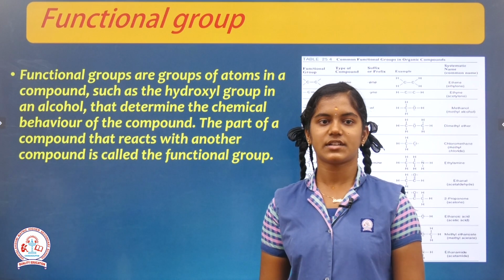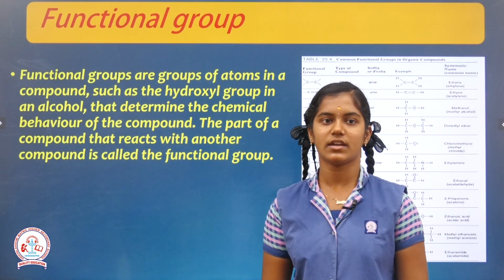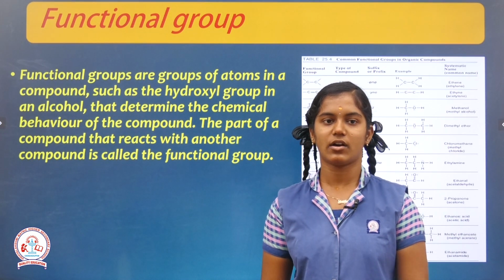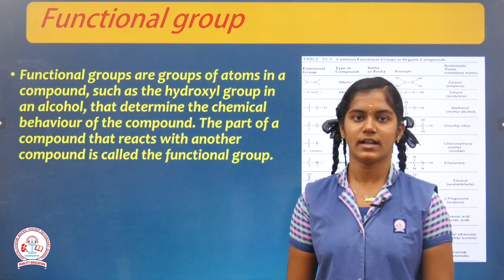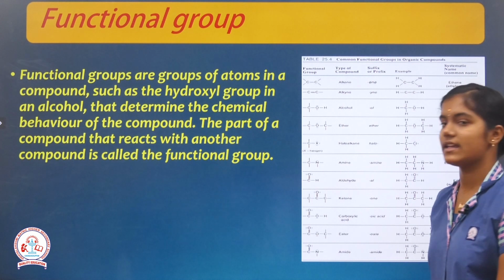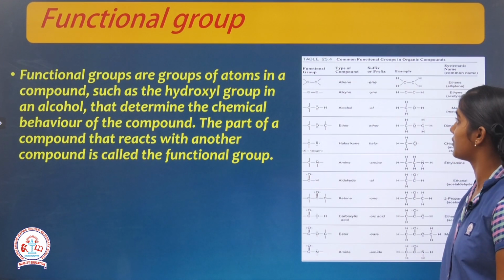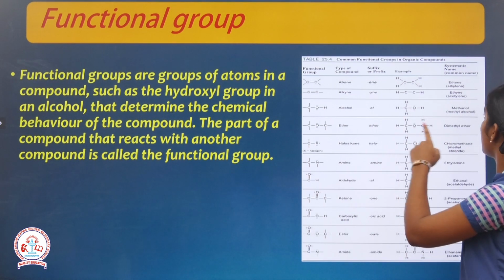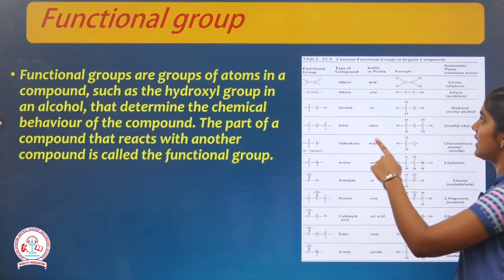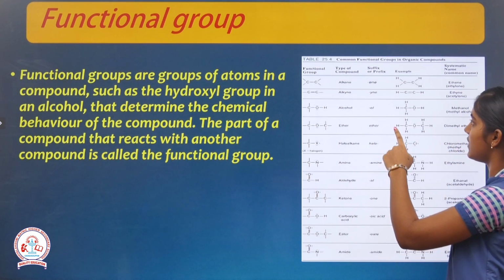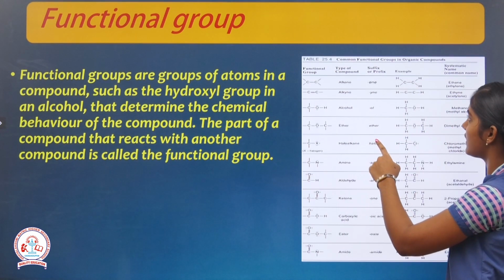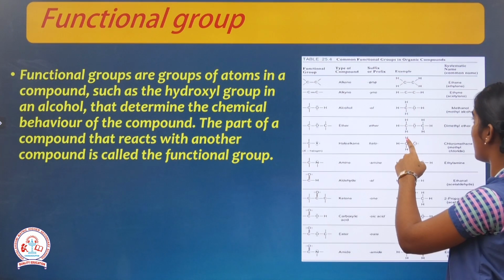Functional group. A functional group determines the chemical behavior of the compound. The part of the compound that reacts with another compound is called the functional group. Let's see a few examples for functional groups. Alkene, suffix or prefix to be used is -ene. Example is ethene. Alkyne, suffix or prefix to be used is -yne. Example is ethyne. Alcohol, suffix or prefix to be used is -ol.